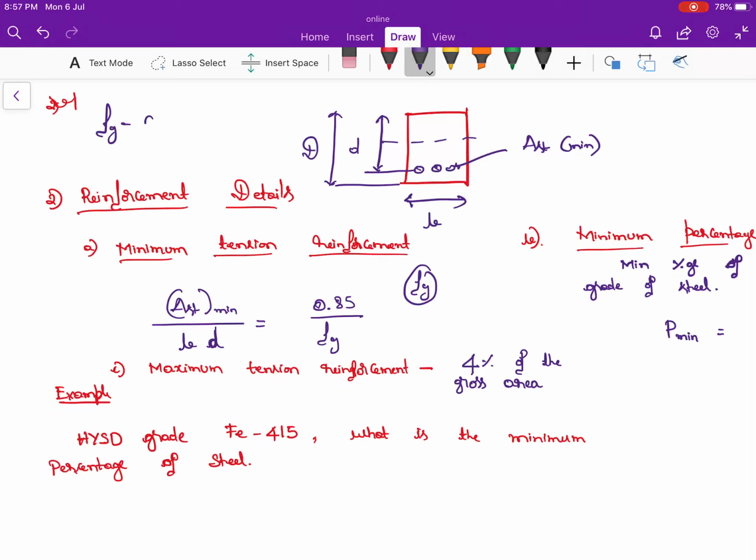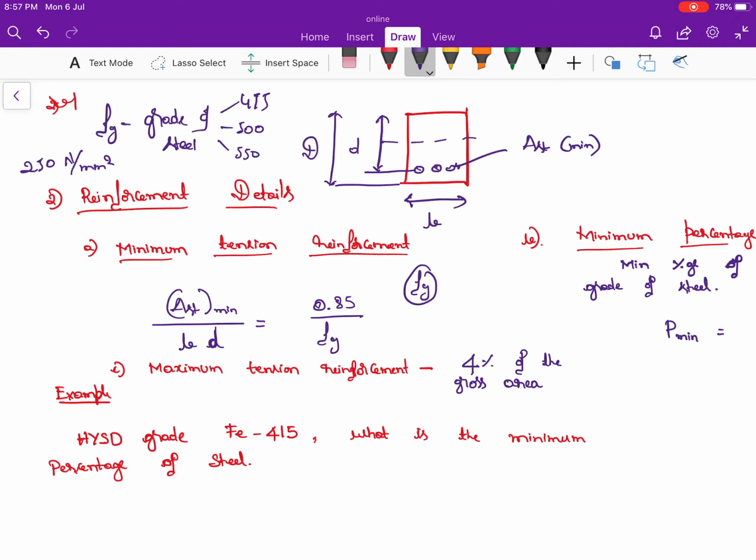Fy is nothing but the grade of the steel. So what are all the grades of the steel? It may be 415, 500 or 550, or in case of mild steel it is 250, where everything is Newton per mm square. This is how we are going to find the minimum tension reinforcement.